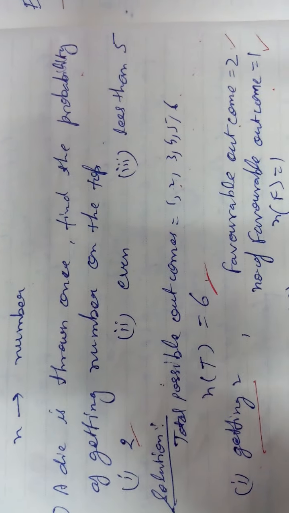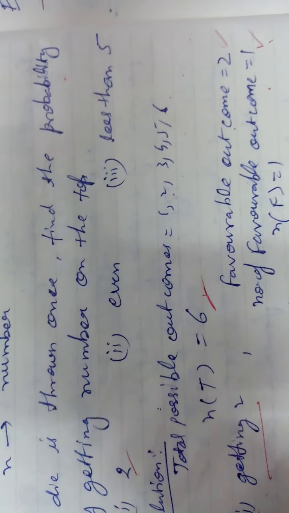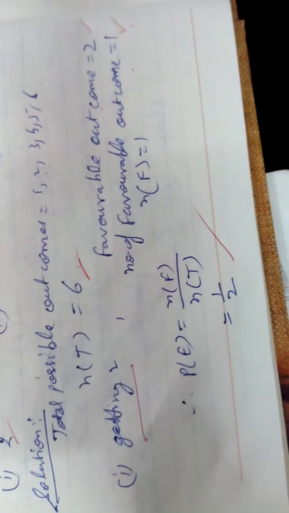It is a very important thing. The favorable outcome is what you want, 2. But what is its number? How many times does it come? 1 time. So NF is 1. So your probability of the event by the formula PE is equal to NF upon NT, 1 by 6.